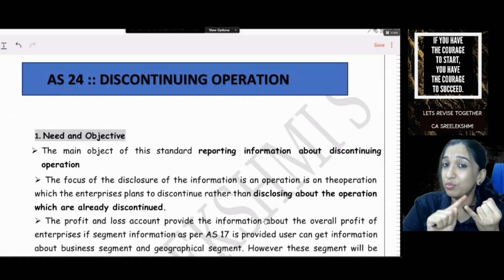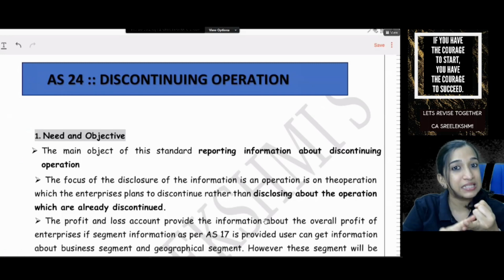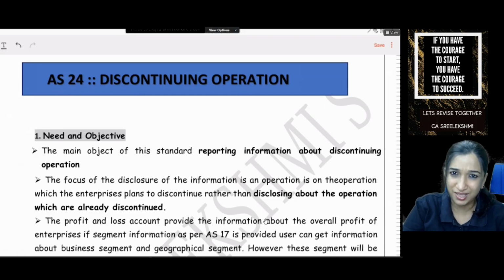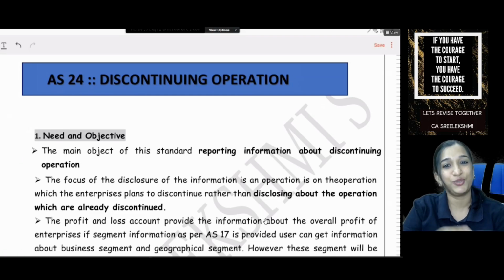The standard is in module number 1. It's a presentation and disclosure standard. Very easy standard. Full theory standard. And it won't take much time. Let's do it in maybe 20 minutes. So let's get into this.